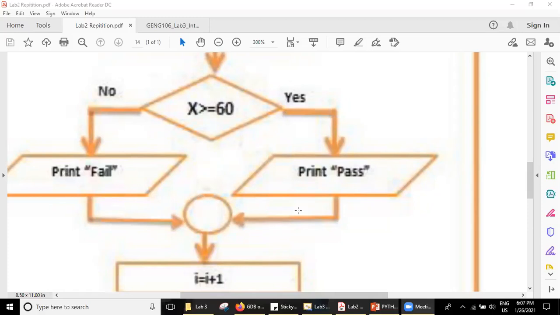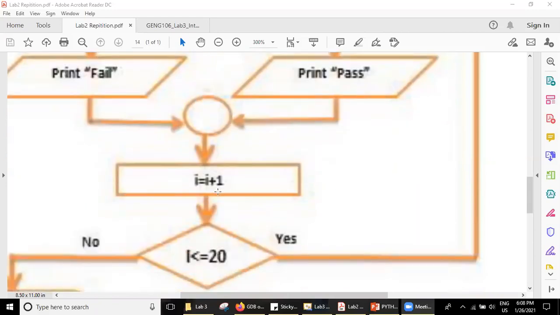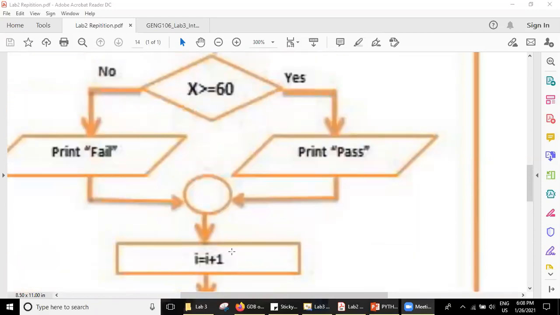What we are doing here, try to understand it by seeing. If the condition passes or fails, both flows should come over here. It means it is connecting. This is a simple thing. It's just connecting 2 flows, 2 sequences connected into one. We could also write it here and here too, but instead of writing the same statements 2 times, we are connecting this flow into one. Okay, good. Up to here, it will be ended.